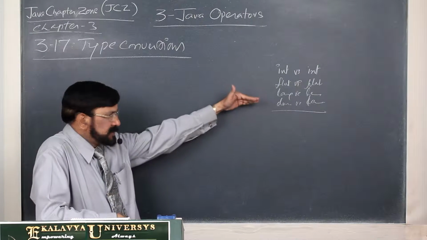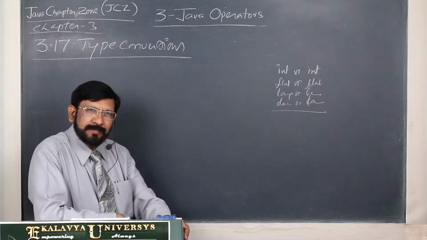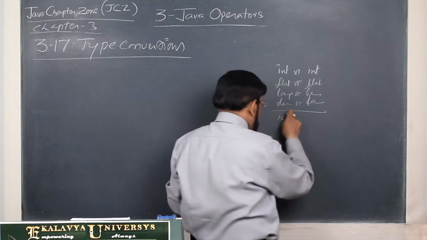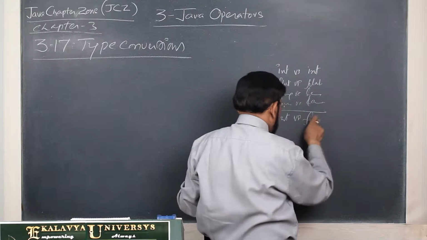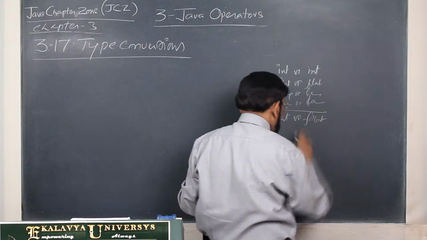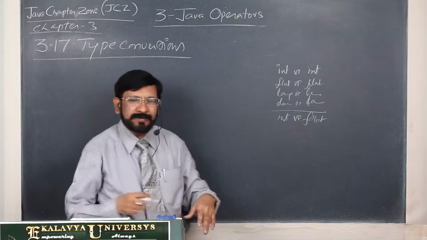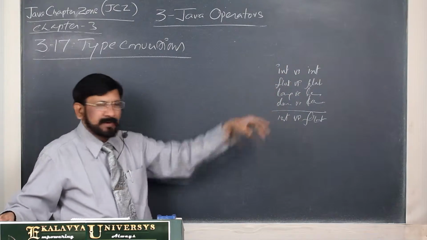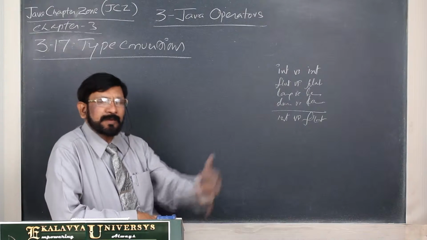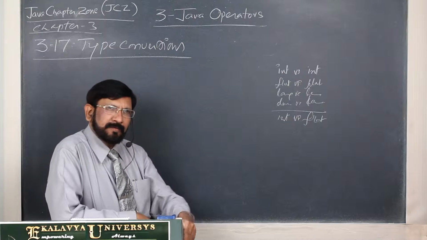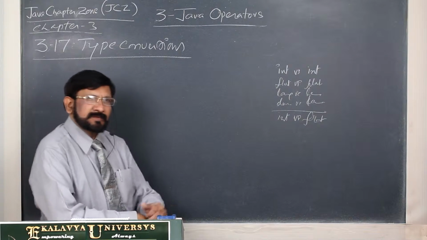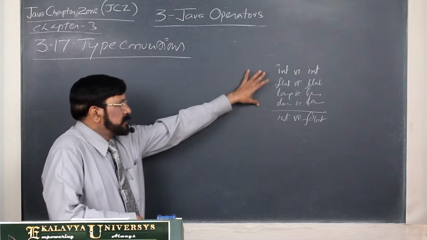The compiler has a limitation. Whenever different data types like int versus float are involved, it has to perform the operation. To overcome this limitation, some rules are incorporated for automatic type conversions.